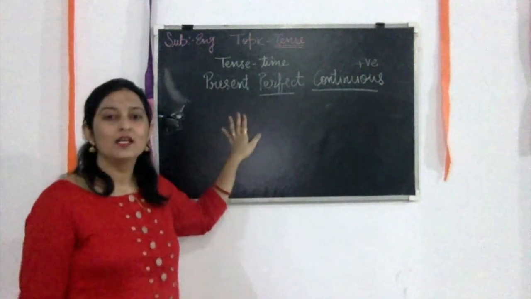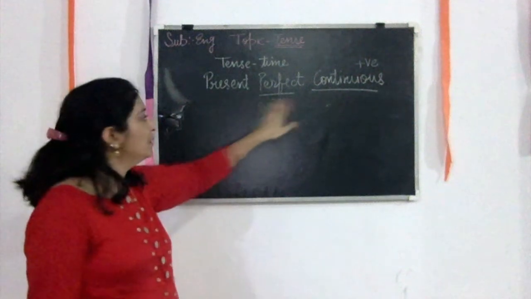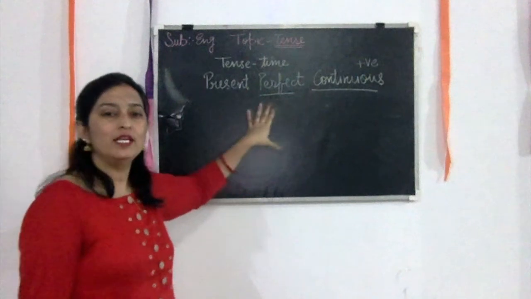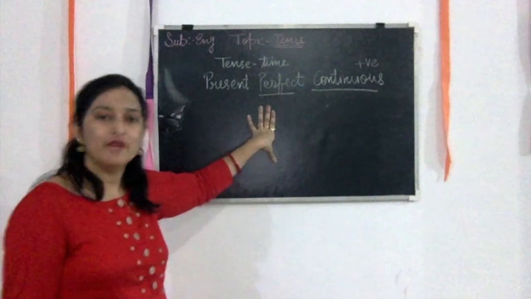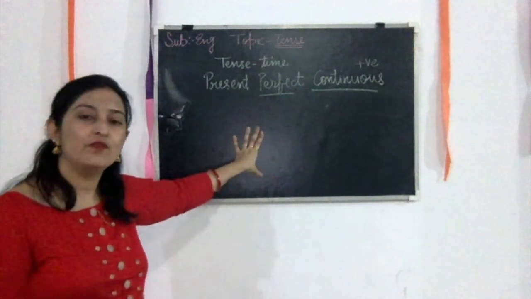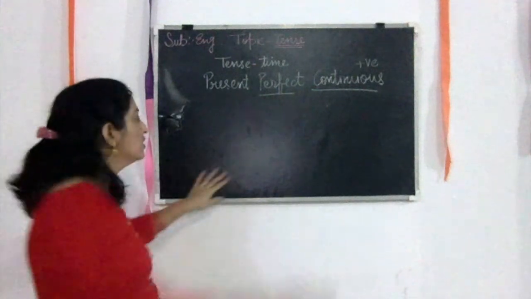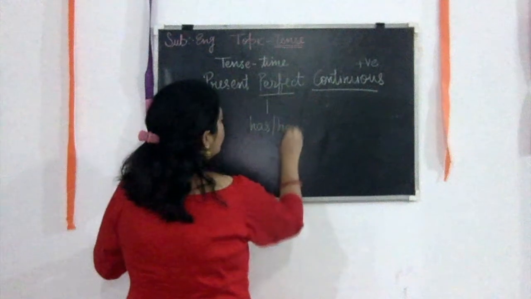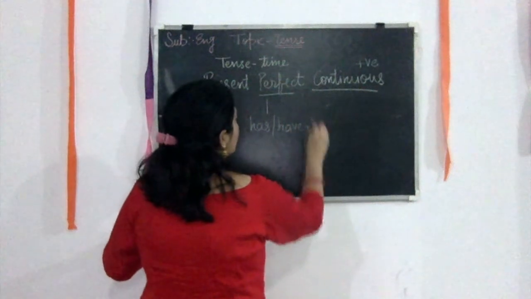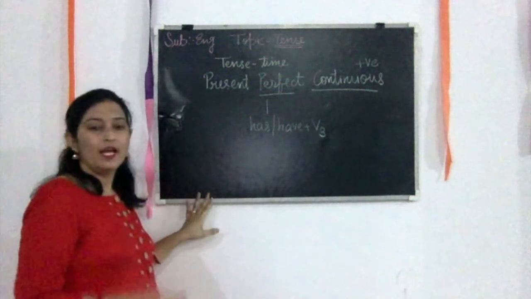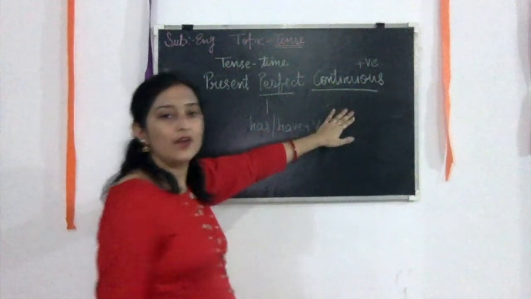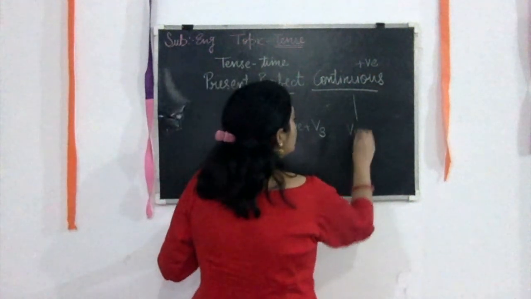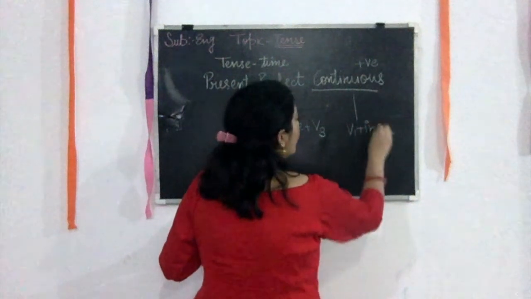Because this is perfect and this is continuous. So see, present perfect continuous: perfect and continuous. If you remember, we have just now done perfect, and what was the rule of perfect? It was has, have plus third form. And we have discussed continuous also. What was the rule of continuous? It was verb first form plus ing.